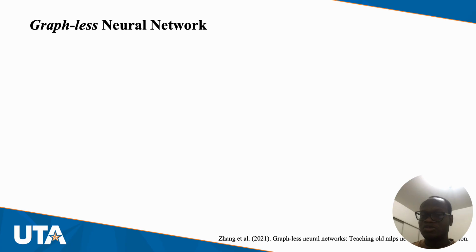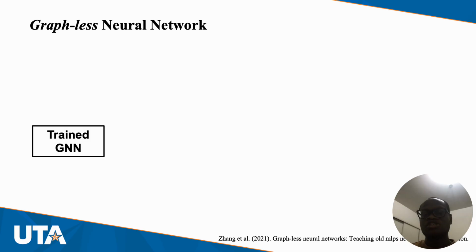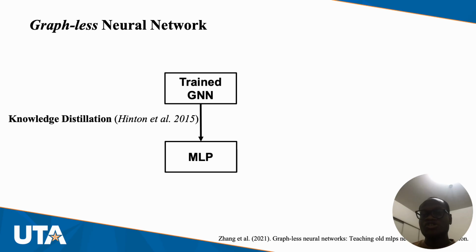In 2021, Zhang et al. noticed that graph neural networks incur additional bottlenecks with regards to fetching neighborhood information during inference. Instead, they proposed training a student MLP model from a teacher GNN using knowledge distillation that was proposed by Hinton et al. in 2015.